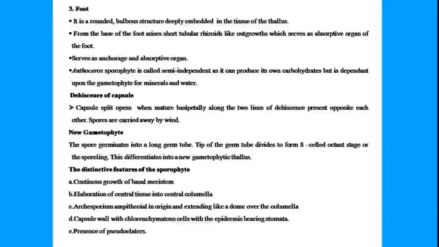Capsule wall with chlorophyll-containing cells, with epidermis bearing stomata. This point I forgot to mention, that is the presence of stomata on the capsule wall. Although I had said that the capsule wall is green in nature and they are able to produce their own carbohydrate, I forgot to mention that they have gas exchange capacity by the presence of fully functional stomata. And then there is presence of pseudoelaters, which are different from the elaters. This I have mentioned the difference when I was talking about the other genus, that is Marchantia.